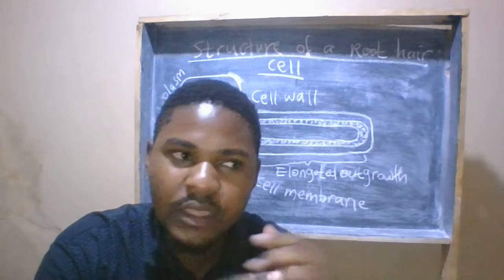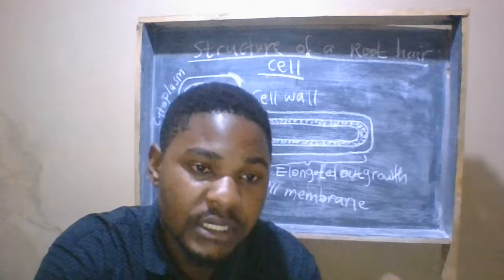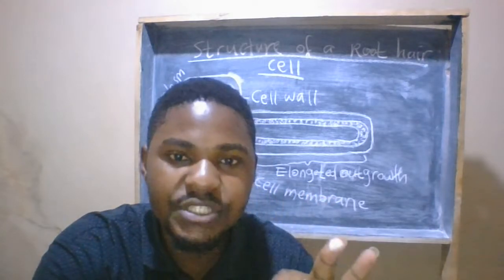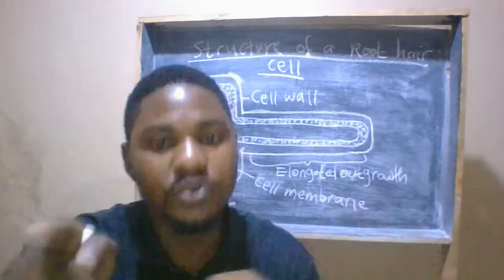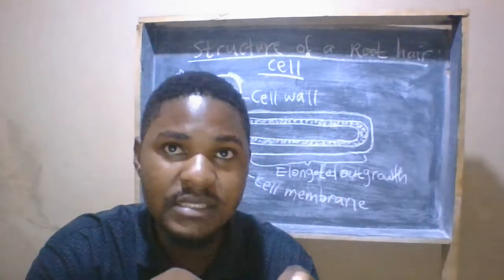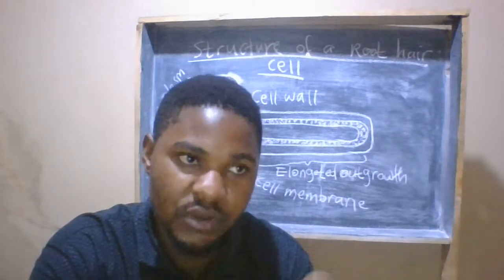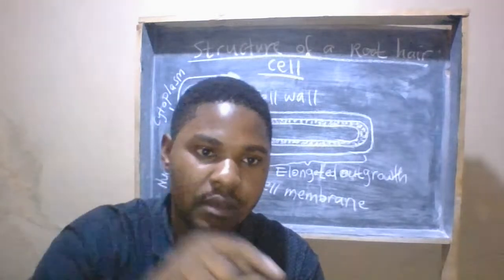Now, when the root hair absorbs the water and the mineral salts, there are three possible ways through which they can move to the xylem cell. Remember, the xylem is a vessel which will help the mineral salts and water to travel from down the roots up all the parts of the plant.